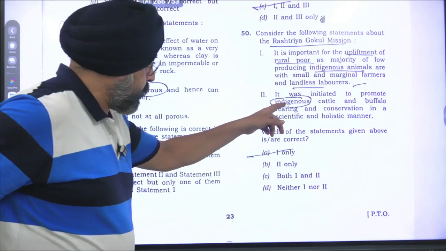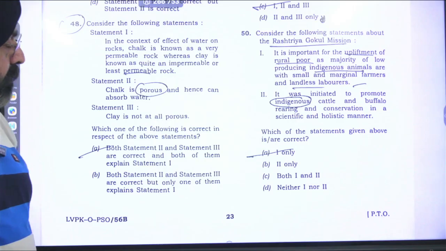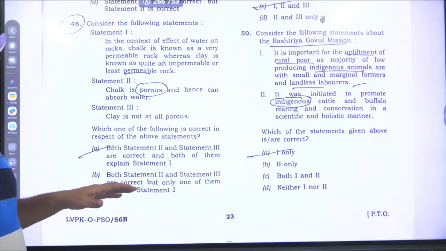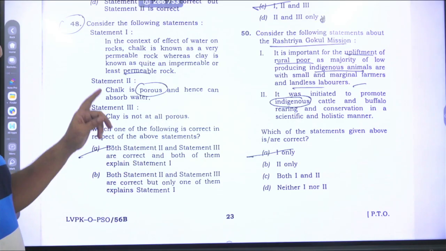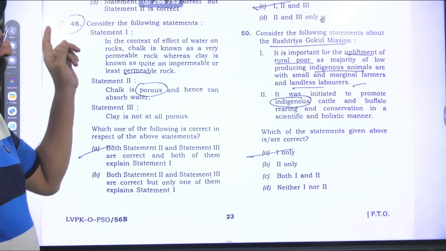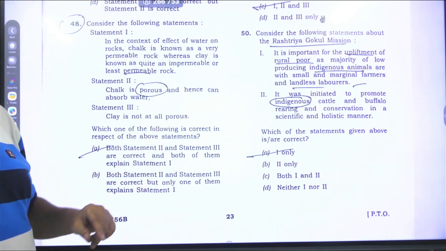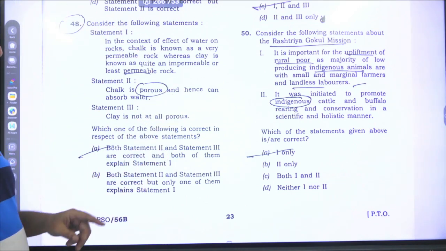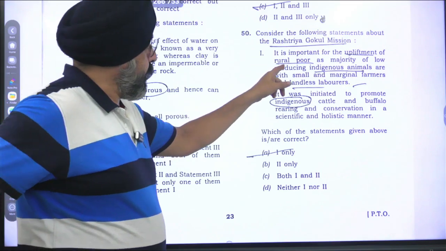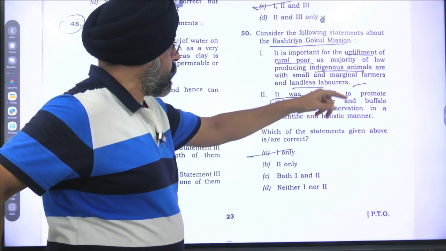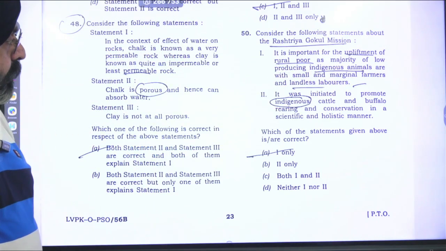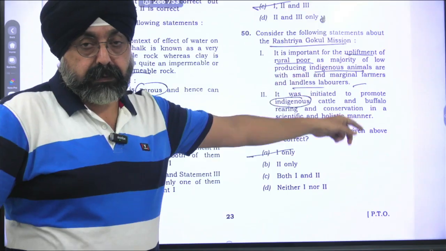Here they have written cattle and buffalo. The second statement is okay. In the first statement, the motive is fine, but here they have written indigenous animals. They did not use the word bovine animals.